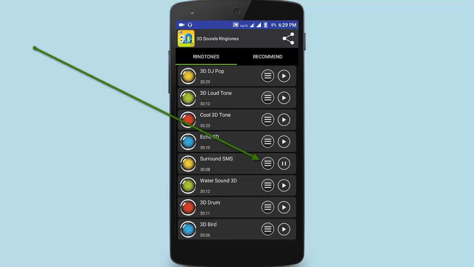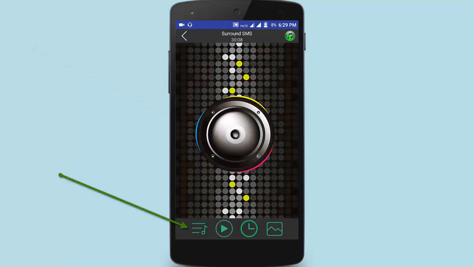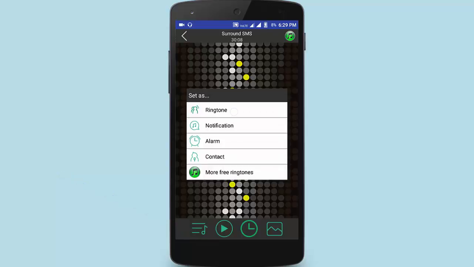Now, it's time to show you how to set these ringtones in your device. Click on the first three-line button with the music symbol, and many options will appear here. Click on which you want to set it, like as ringtone, as alarm, etc. After clicking it will be all set.